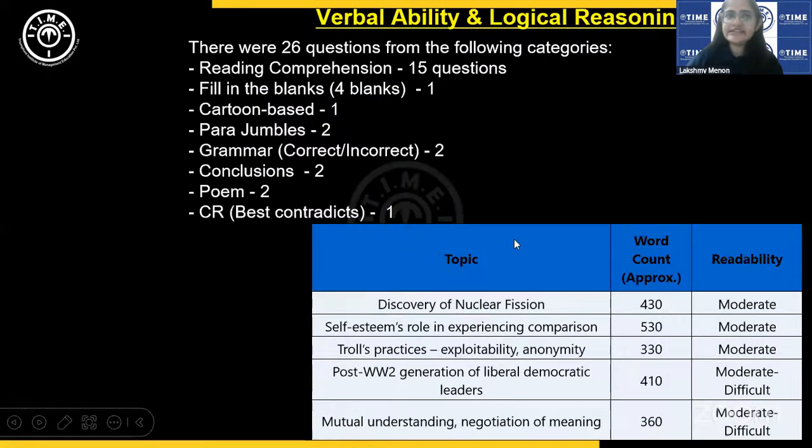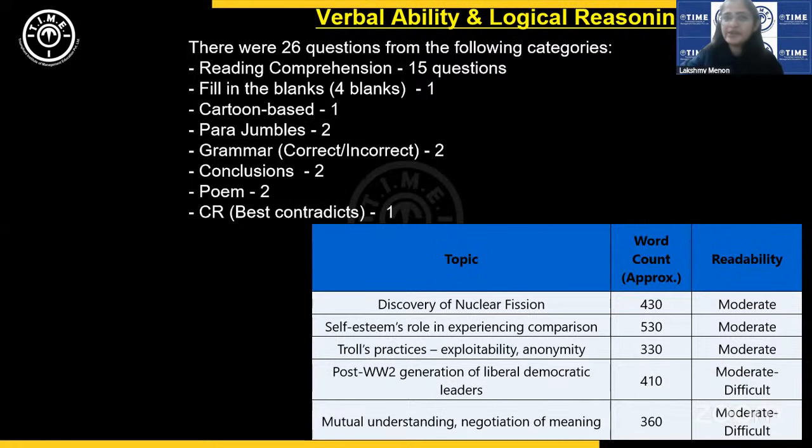Now, let us start with the verbal ability section. We'll go section by section, cover all the sections in some detail. Verbal ability section, the VALR, there were 26 questions as we mentioned. So 15 reading comprehension questions, 5 passages with 3 questions each. Everything is the same as it was in the last 2 to 3 years. Then this year, we had only 1 vocabulary-based question set. That was fill in the blanks.